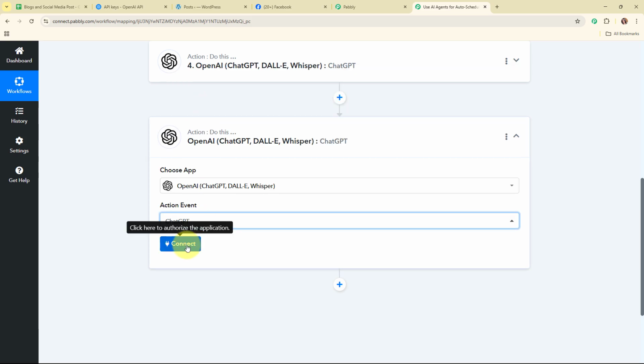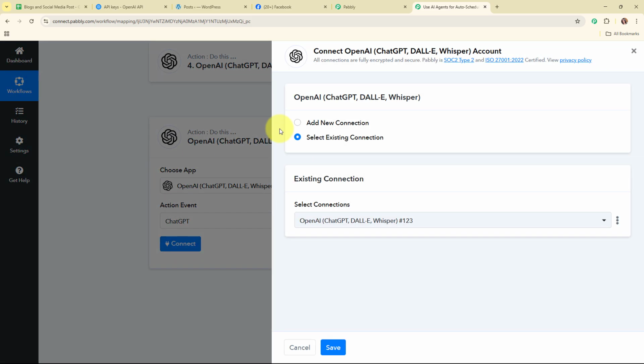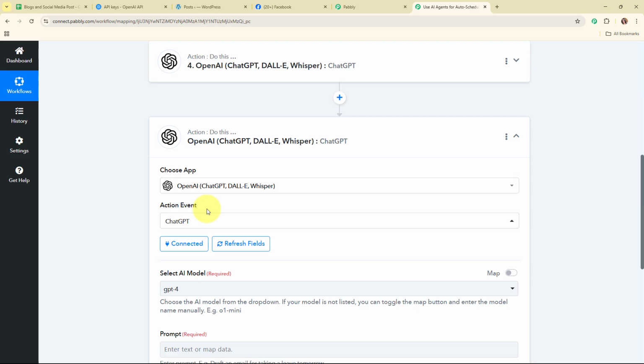And now I'm going to click on this connect. And this time to build this connection, I'm going to select existing connection because I've already connected my OpenAI account with Pabbly Connect in my previous action step. Alright, so now here after selecting the existing connection, I'm going to click on the save, and here you can see we are now successfully connected.